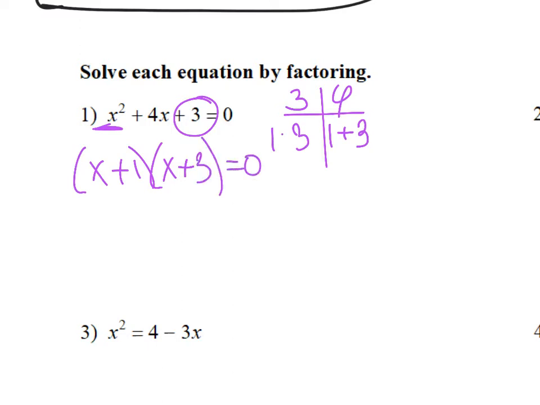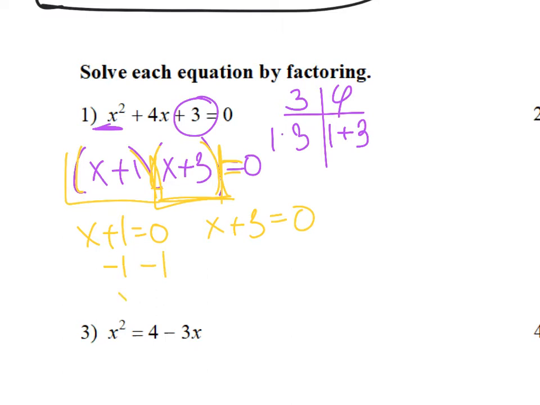So how do I solve for x? Well, because it equals 0, I can take both factors and set them equal to 0, since I know one of them has to equal 0 to get 0. So you set both expressions equal to 0, okay, set both parentheses equal to 0, and then you solve. So you do minus 1, x equals negative 1, minus 3, x equals negative 3.